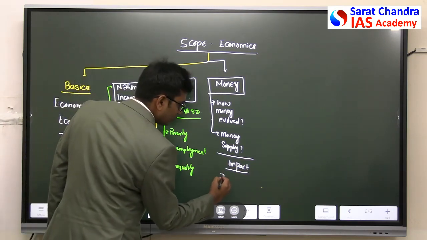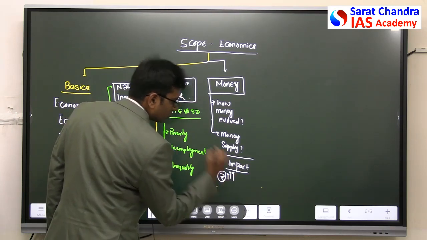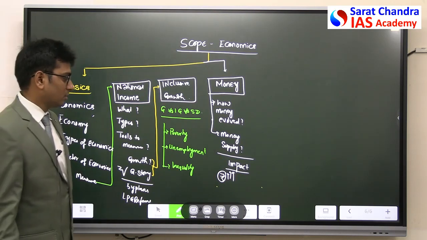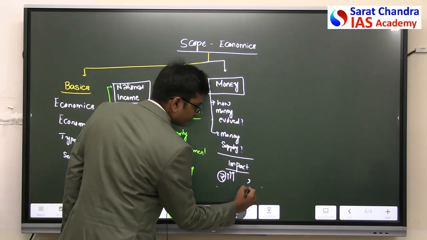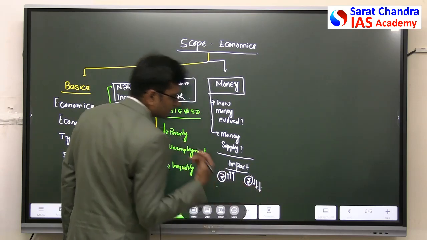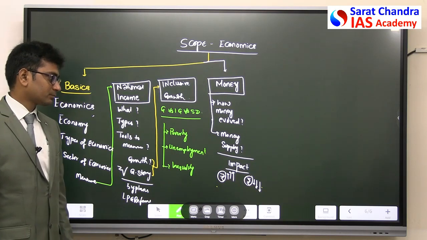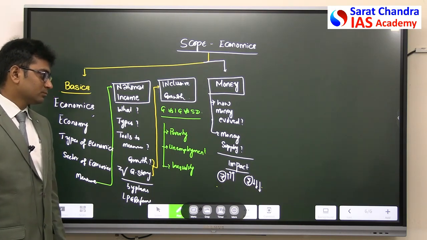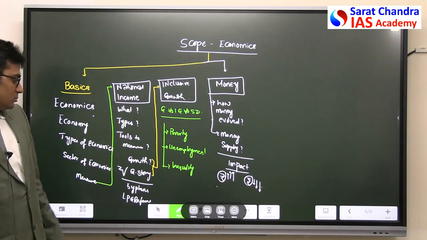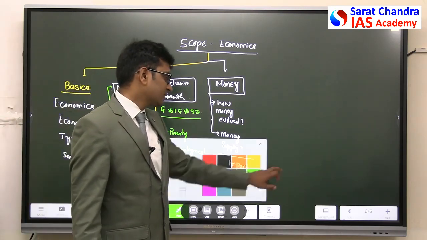If money supply is more, if there are more rupees, what is the impact? If there are less rupees, what is the impact? Right? These two things. Now, from this concept of less money and more money,